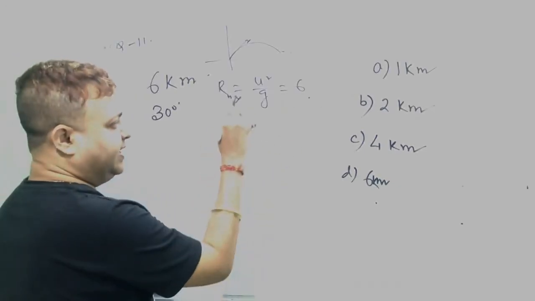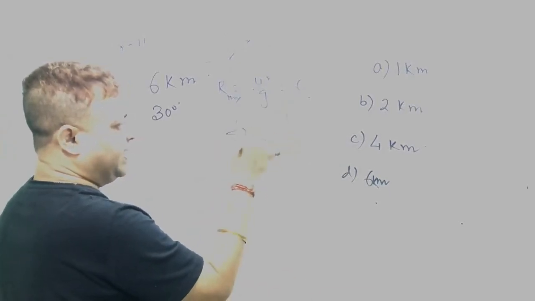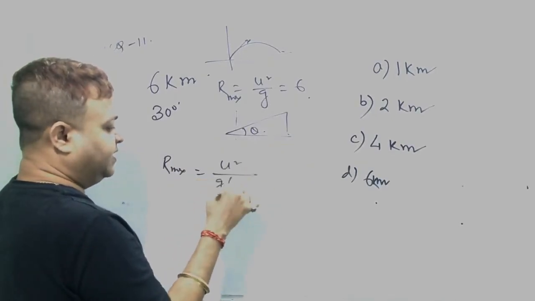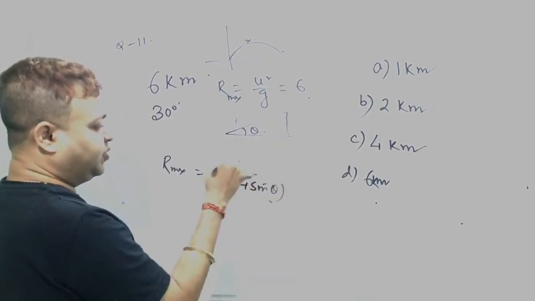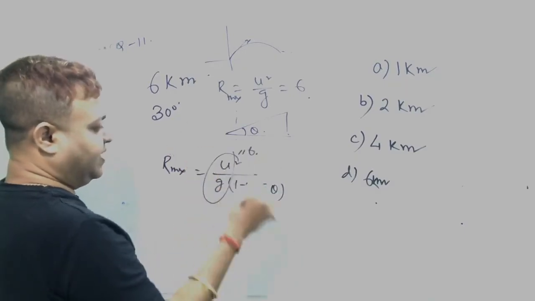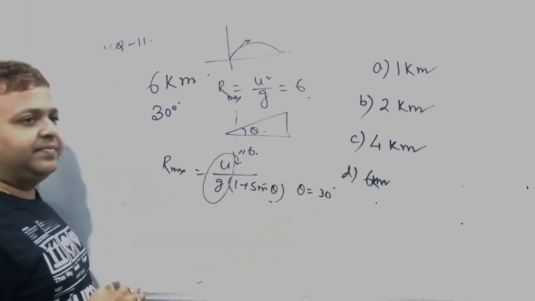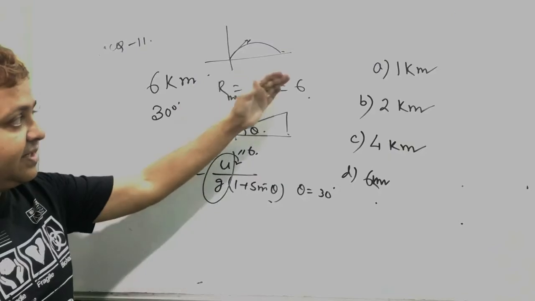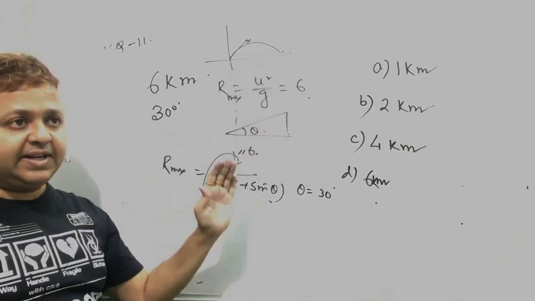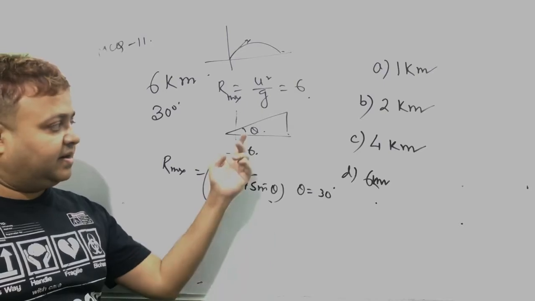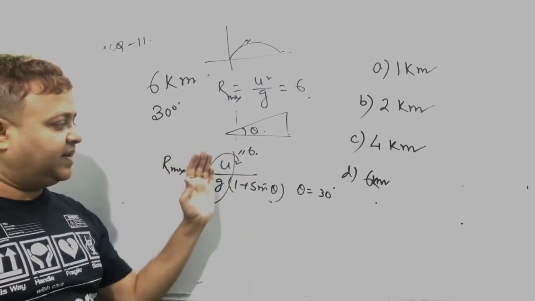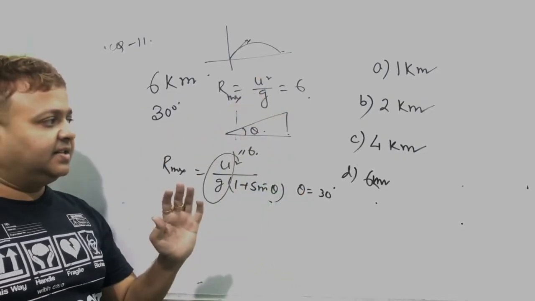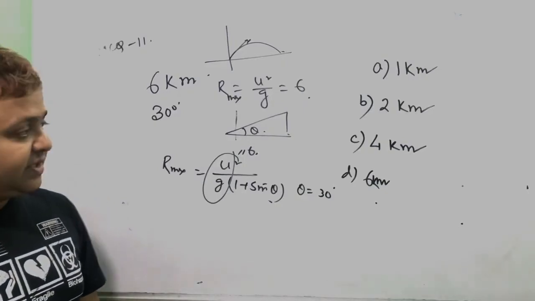When it is projected on an inclined plane of inclination 30 degree, the maximum range becomes u square by g into 1 plus sine theta. Put theta equal to 30 degree and u square by g is 6. Then you can find the maximum range, that is equal to 4.